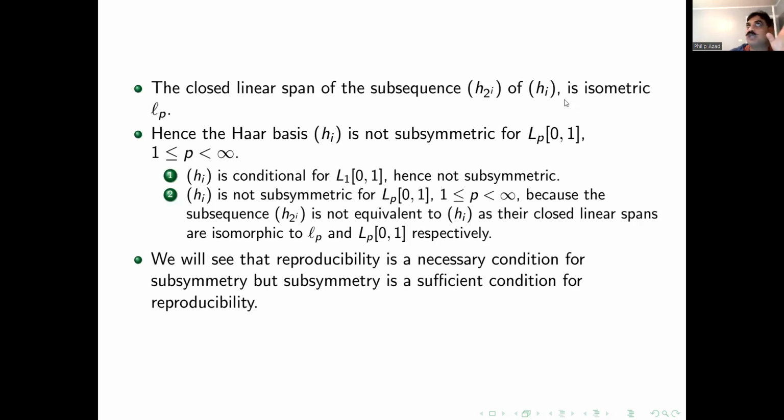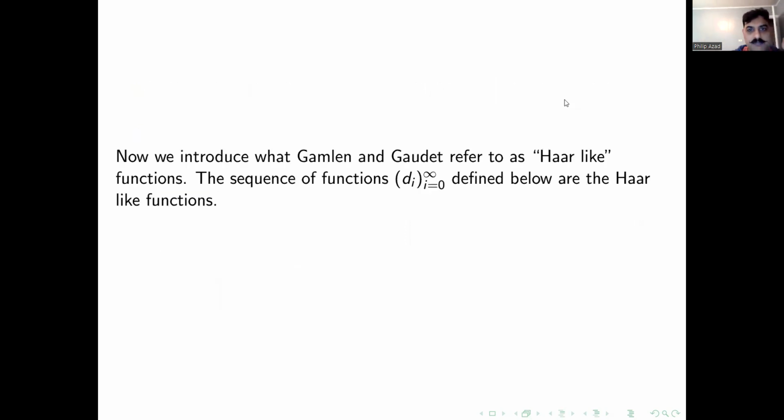It is not subsymmetric, but it is still going to be reproducible. So anytime we have subsymmetry, we definitely know it is reproducible. But there are bases that are reproducible, not necessarily subsymmetric. Okay.